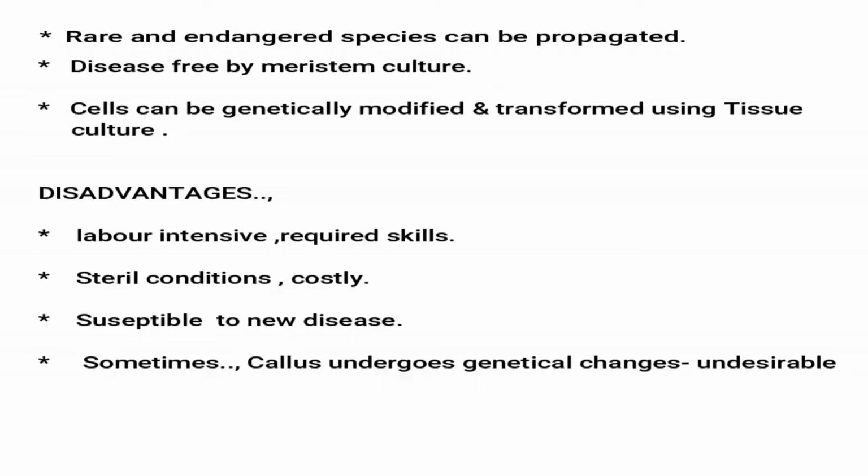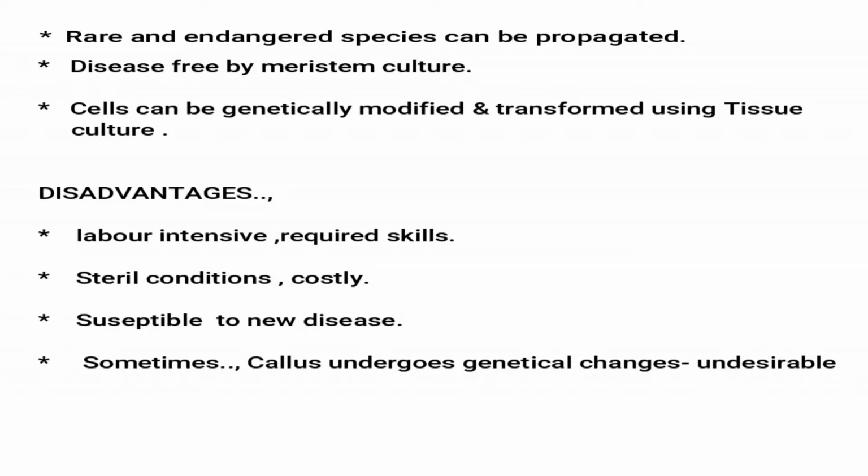And disease free plants can be produced using meristem culture. If the plant is infected and having disease, the meristem, what are meristem? The meristem cells are the new cells which are produced. So meristematic cells are newly produced cells which are devoid of infection, and these cells can be cultured and disease free plants can be made out of the meristem culture.